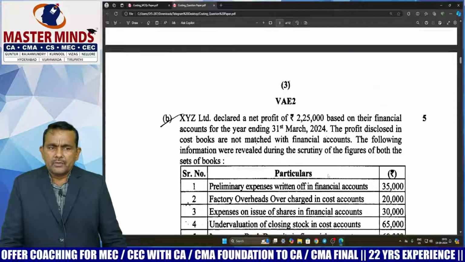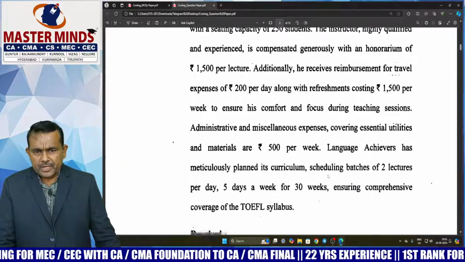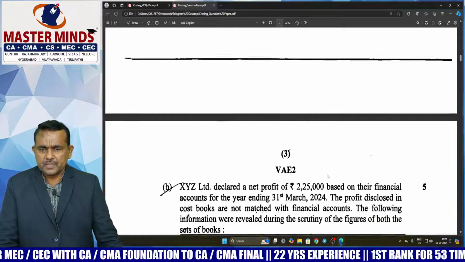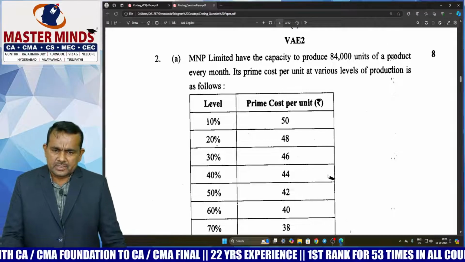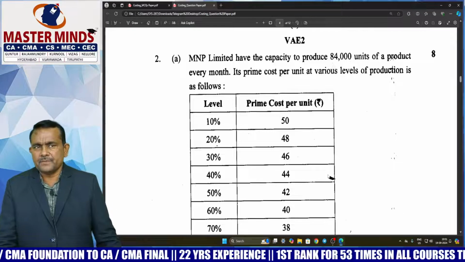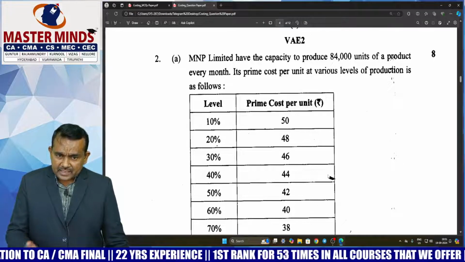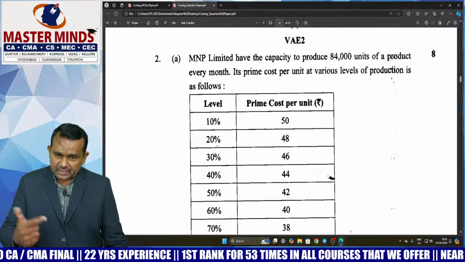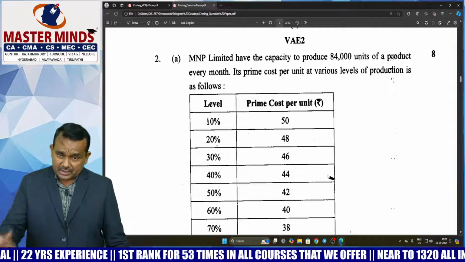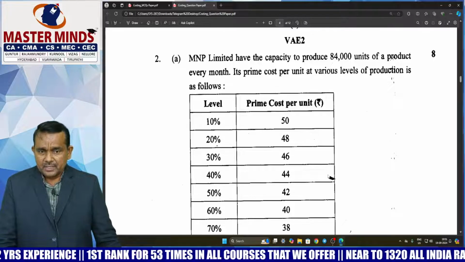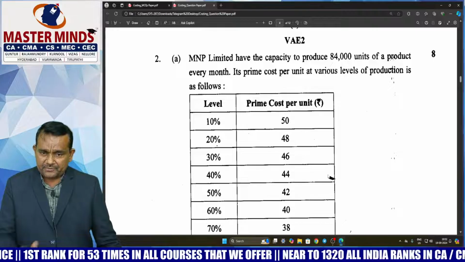So first question, easily do it, sir. 5 plus 5 plus 4, 14 marks. Next, second question. This question is related to cost sheet, sir. In our material, factory cost per unit is given at different activity levels, but in this question, prime cost per unit is given at different activity levels. So don't expect a copy paste style of problem, sir, in the professional exam.